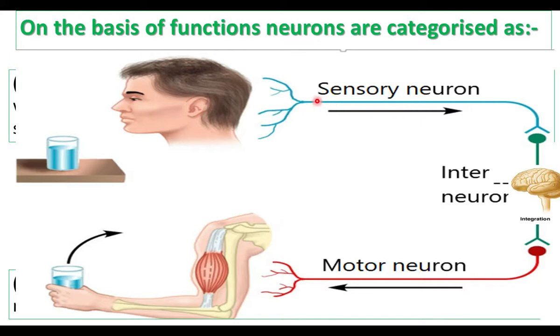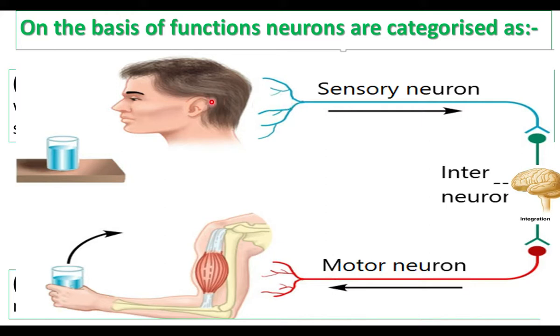The sensory neuron carries this information to the brain. And in the brain, interneurons or association neurons carry the signal to the motor neuron. The brain gives the working signal. Motor neurons carry the signal for functioning. The motor neuron makes a muscle work. So the hand takes the food item and it is ready to eat.